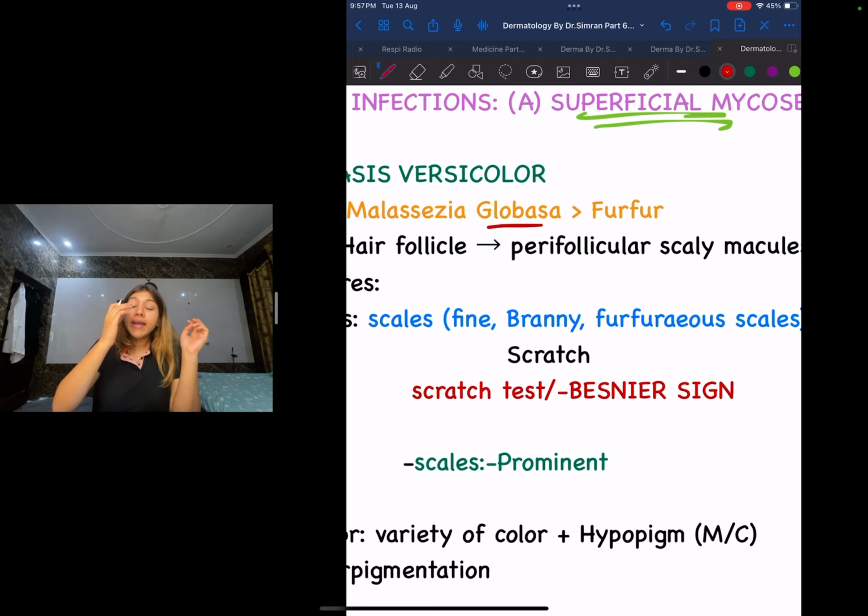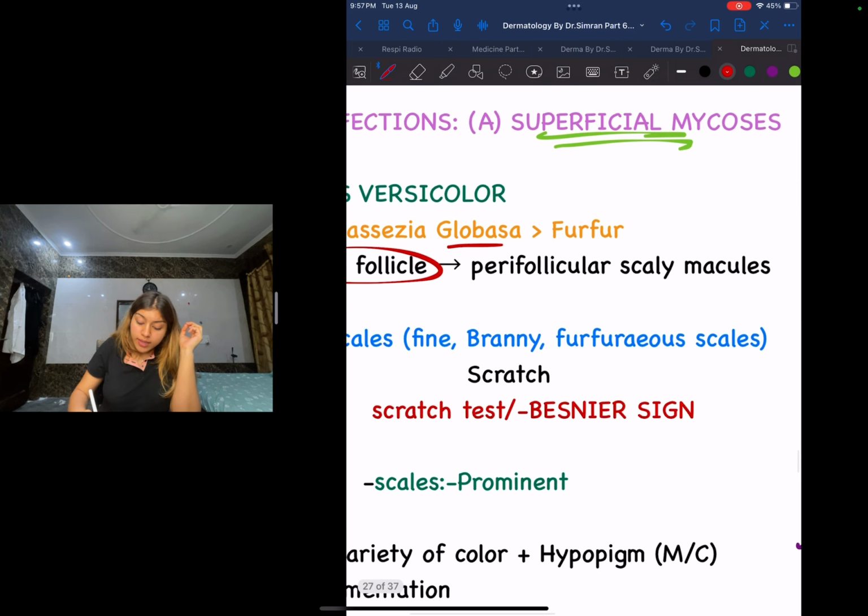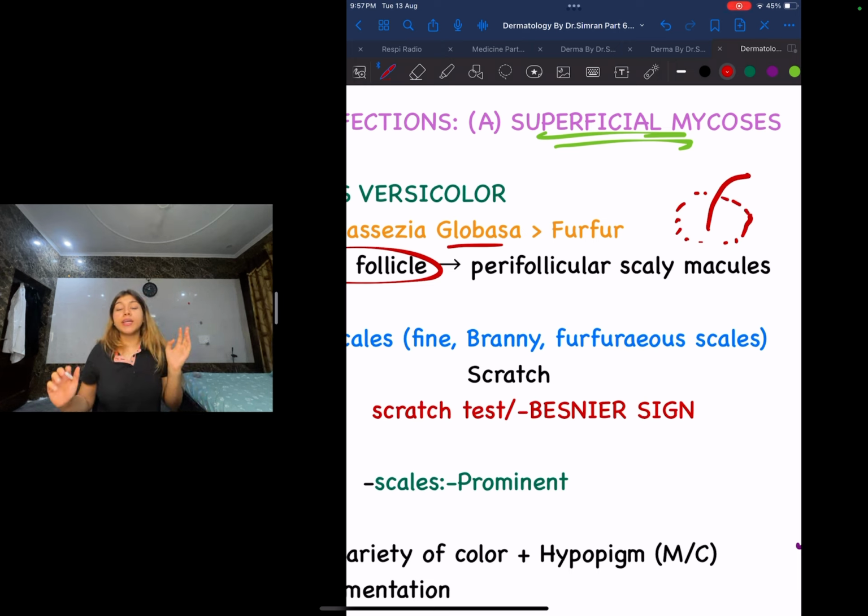If they ask you what this fungus is basically targeting, guys, it is going to target your hair follicle. What is it going to cause, guys? If this is a hair follicle, it is going to cause perifollicular scaly macules. Perifollicular means around the follicle, it is going to cause scaly macules.